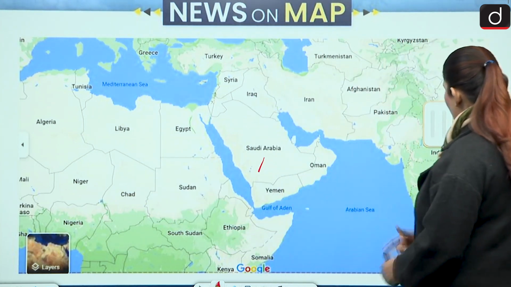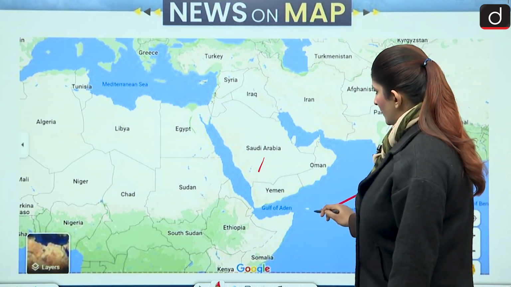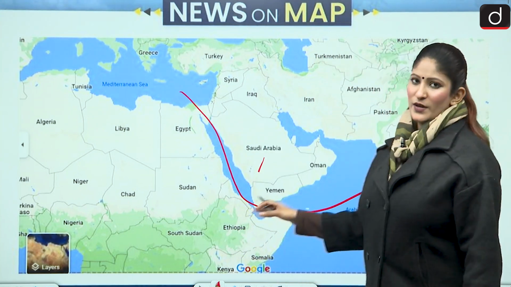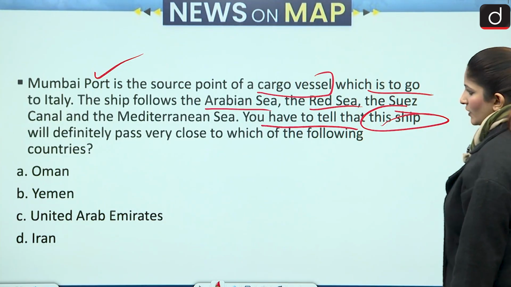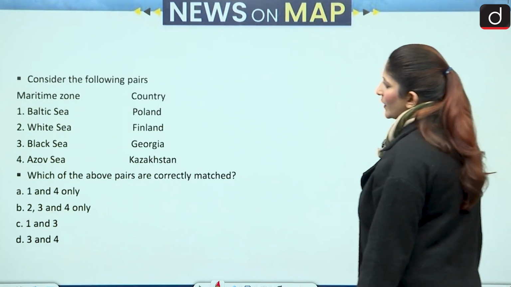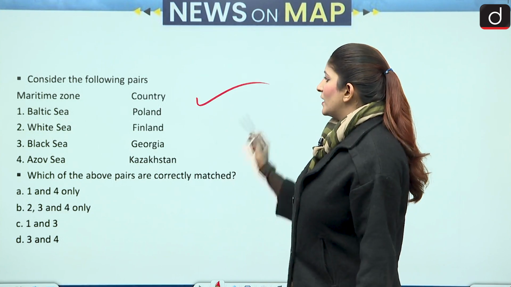So, from Mumbai, it will have to pass through the Arabian Sea, Red Sea, and Mediterranean Sea. The closest it is getting to is Yemen. Again, the correct answer should be option B, that is Yemen. Now, next question, we have to match the maritime zone with respect to the country.